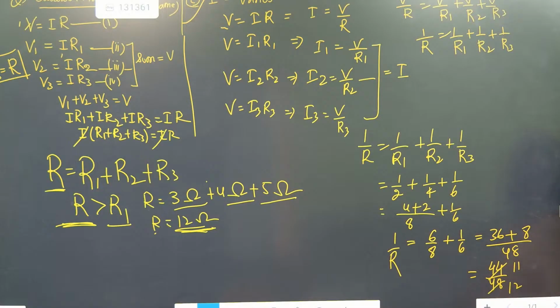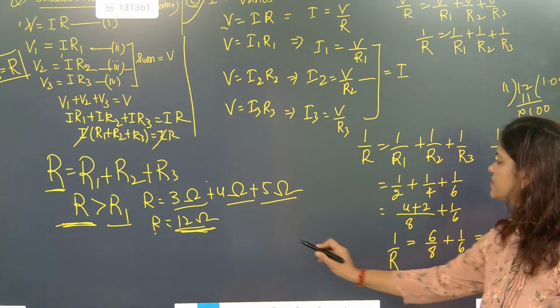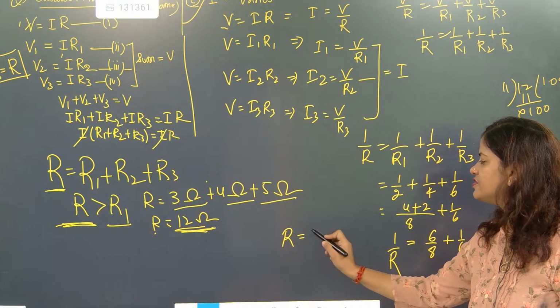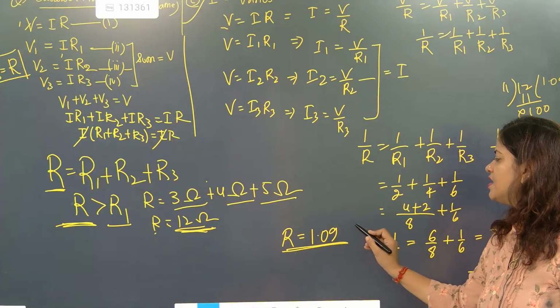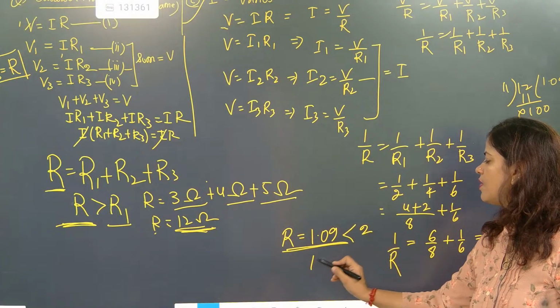Correct? So when we do 1 by R is equal to 11 by 12, definitely R will be equal to 12 by 11. Cancel it. It is coming 1 decimal 0, 9. So 1.09. So overall resistance R, that is called equivalent resistance, is 1.09. And 1.09 is lesser than 2.